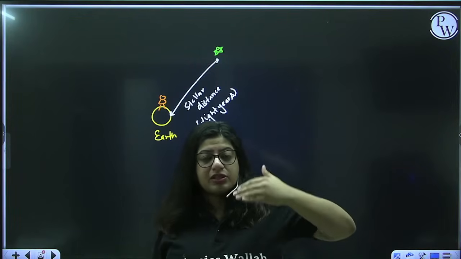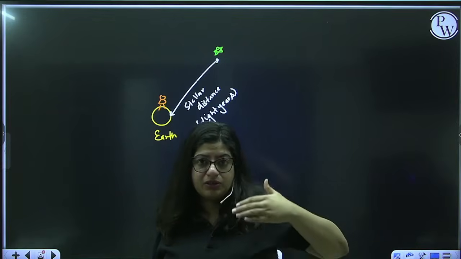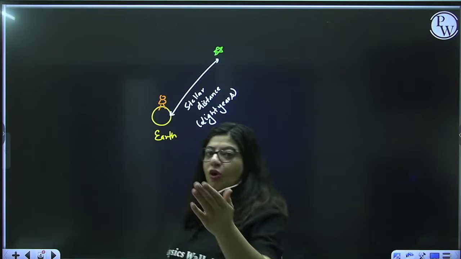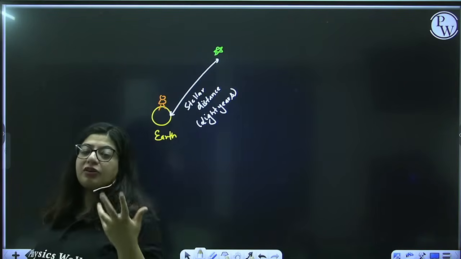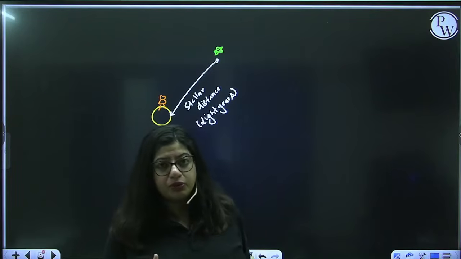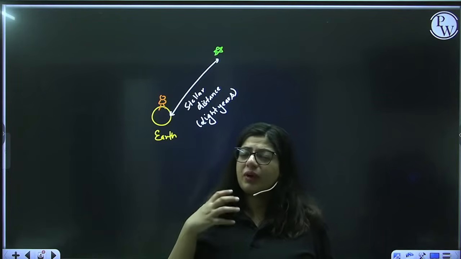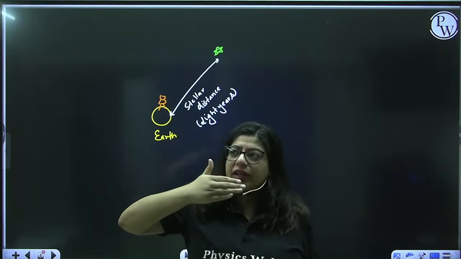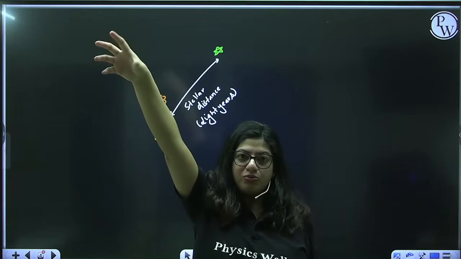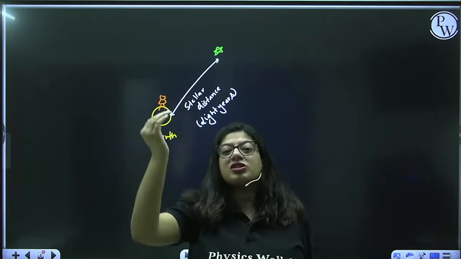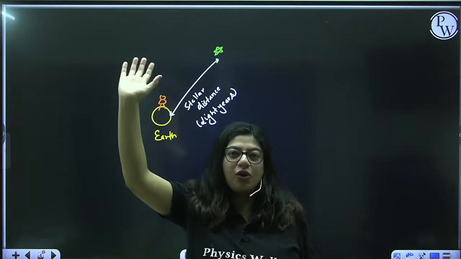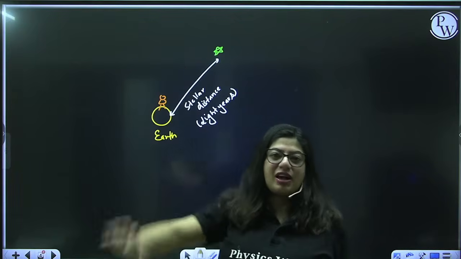Why? Because right now you are watching me, or right now you're watching anything, you can watch it because the light rays go to the object and reflect back to the eye, and your eye can see the image within seconds because the object is present very near to you. If the object is very much far away, first it will take these light years for light to go and strike the object, and then it will again take so much time to get back. So that means that star, maybe it has gone away. The moment you see, that means it has gone away.